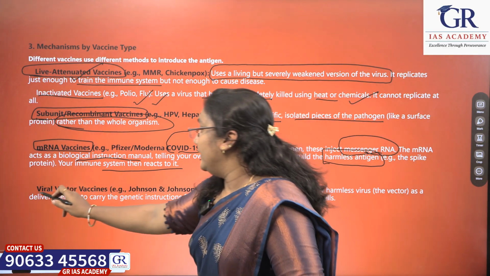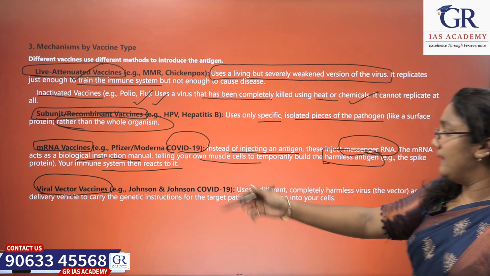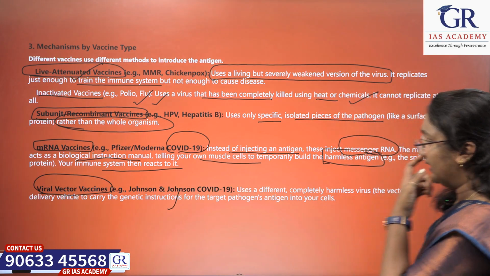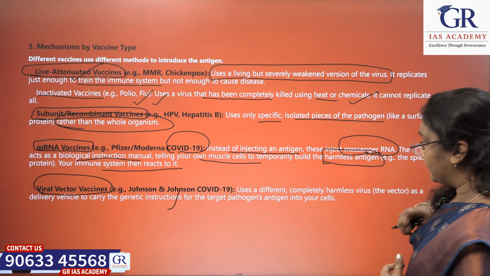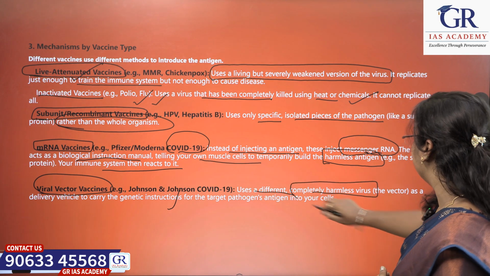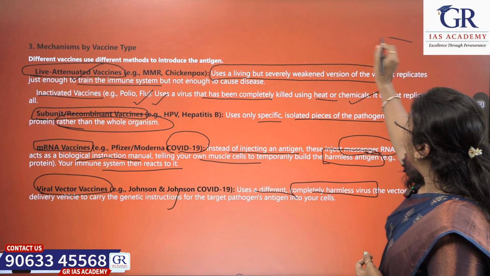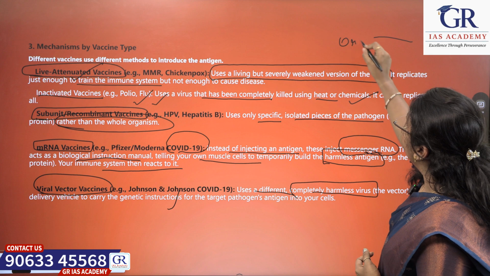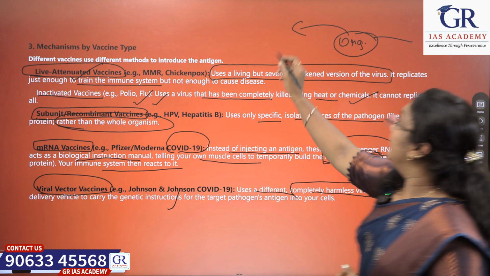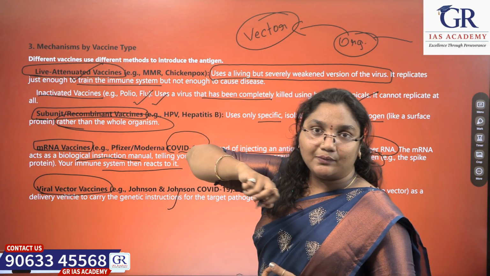Okay, next, the viral vector vaccines. Coming to the viral vector vaccines, example Johnson & Johnson, COVID-19 also comes under these vector vaccines. Vector means it uses a different, completely harmless virus. The vector is a delivery vehicle, meaning one organism or one antigen is not directly injected into our body. It is using a vector, in the sense a vehicle, to carry it into our body.